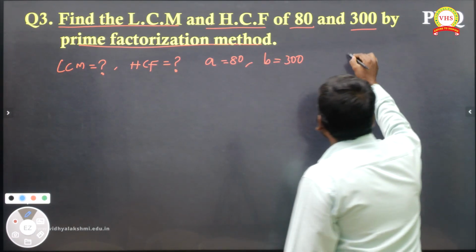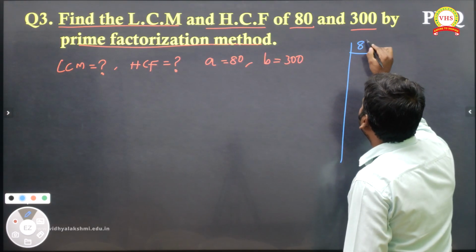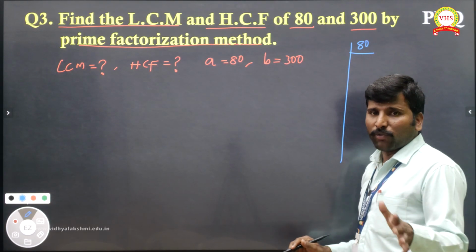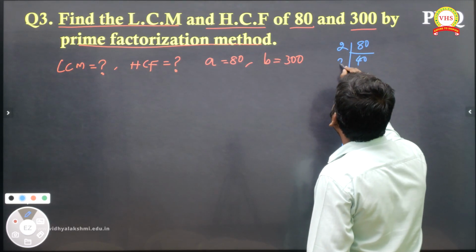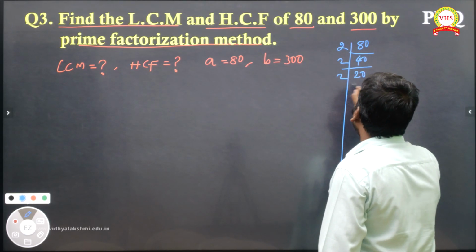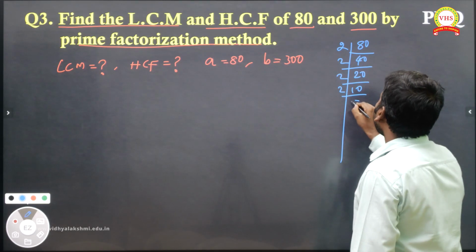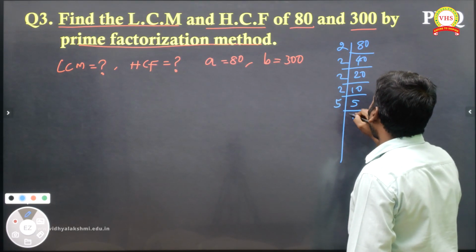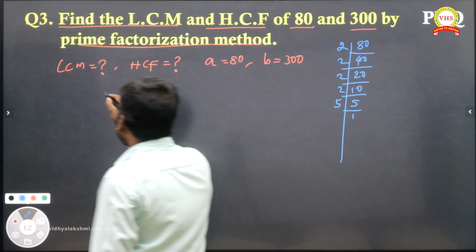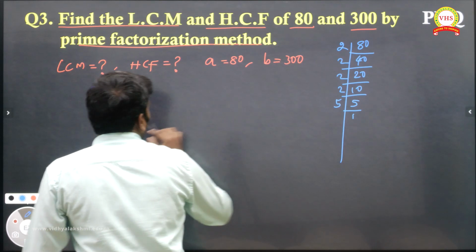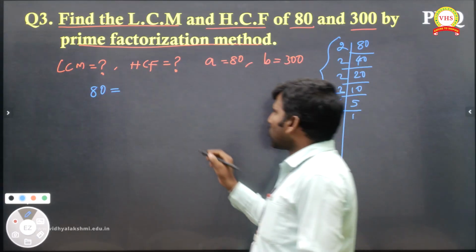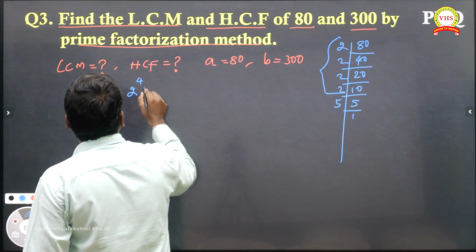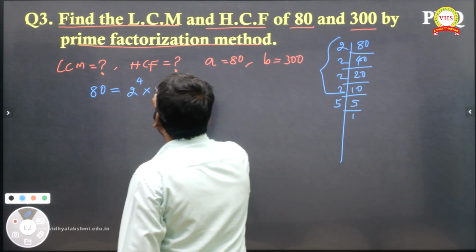Right. First, for 80 you should find the prime factors. So 2 you take, 40. Again 2, 20. Again 2, 10. Again 2, 5. So 5 you take, now 1. Then 80 we can write in the form of prime factorization: 2 power 4, multiply 5.